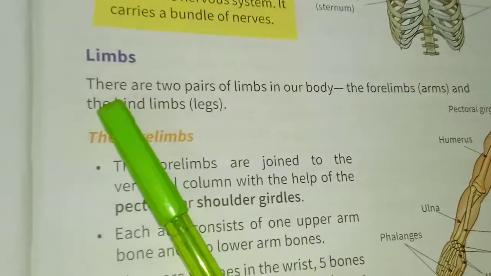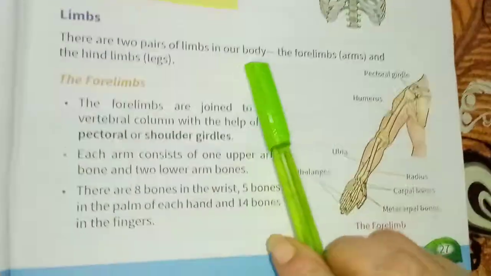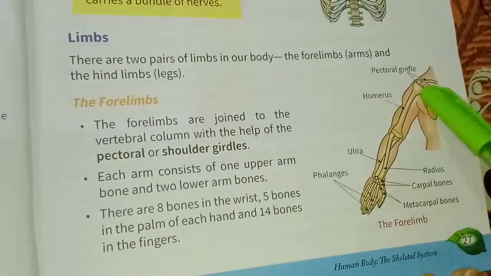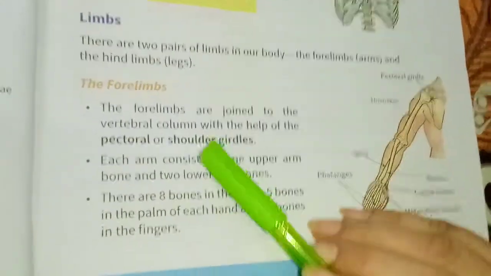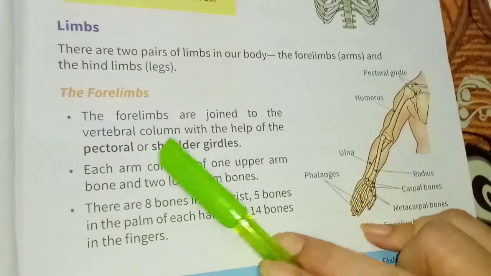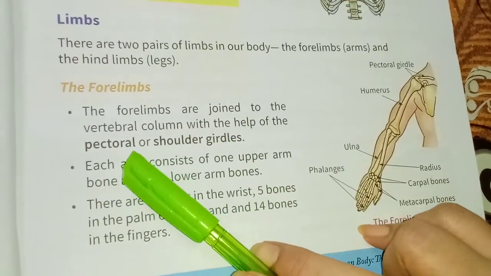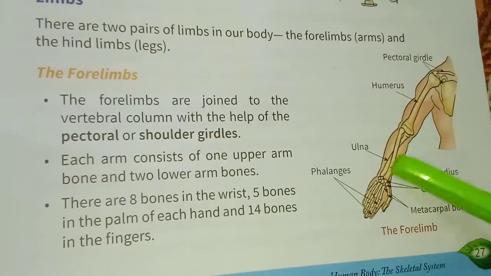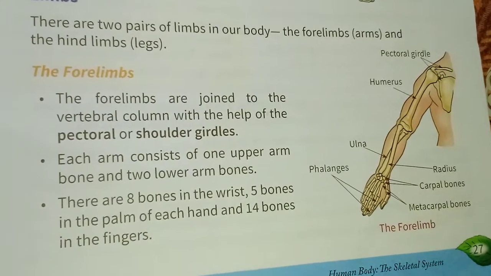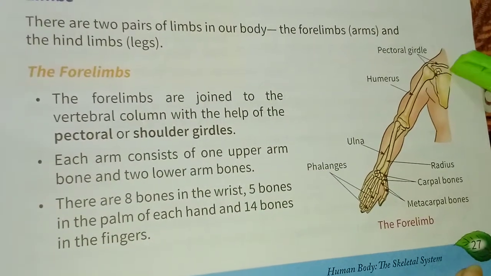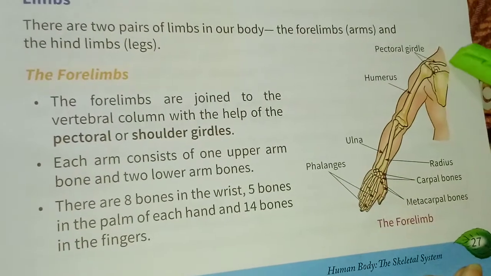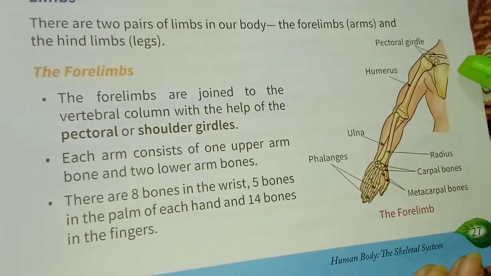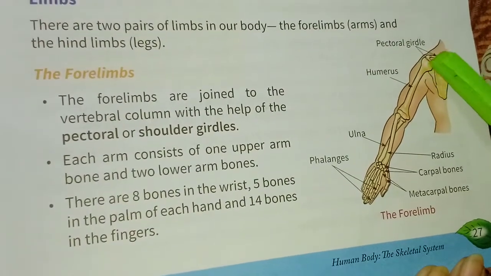Next, limbs. There are two pairs of limbs in our body: the forelimbs, arms, and the hind limbs, legs. Firstly, the forelimbs. The forelimbs are joined to the vertebral column with the help of the pectoral or shoulder girdle. The vertebral column is the backbone. Here you can see the pectoral girdle.